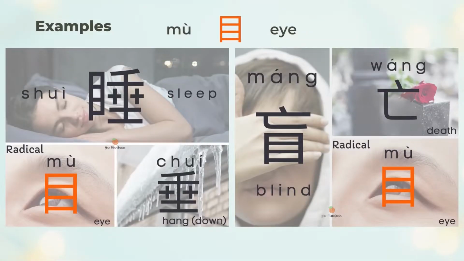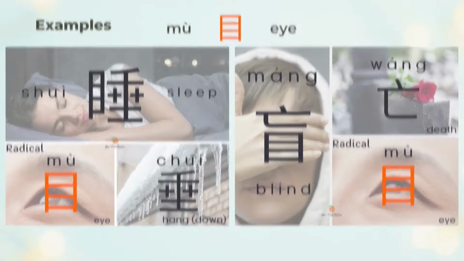Shui is to sleep. Shui is the left, Mu, I, and the right, Chui, to hang down. When you hang down your eyelids, you fall asleep. Mang means blind. The upper part, Wang, death, and the lower part, Mu, eye. Dead eyes relate to blindness.